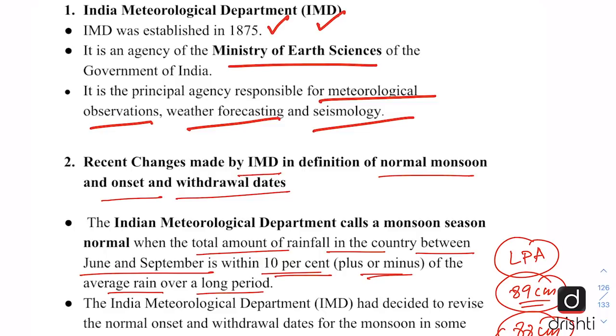IMD has also decided to revise the normal onset and withdrawal dates for the monsoon in some parts of the country from this year, as it was being seen that there has been considerable shift in the days on which monsoon was expected to arrive in these places. So the IMD has made the necessary corrections this year.